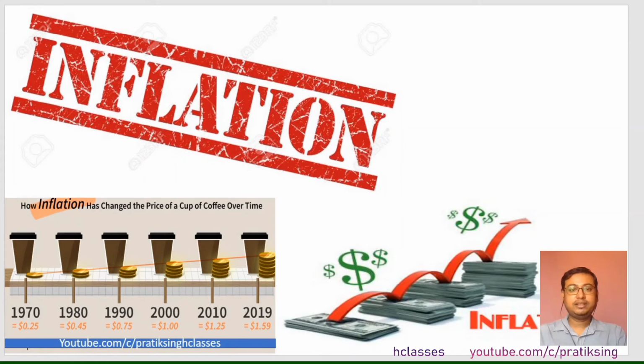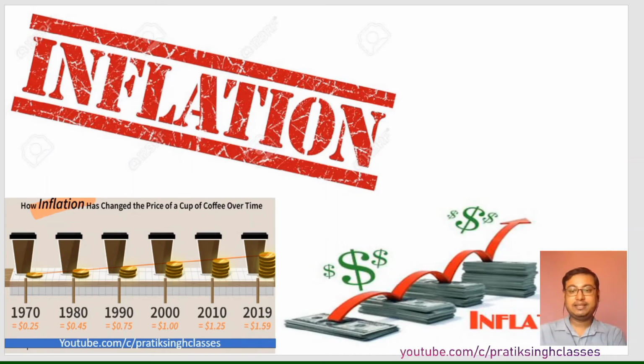A better way to understand here is this one. As you can see, the cost of coffee per cup is increasing year by year. The amount of the coffee is the same, but its cost is increasing. So this is called inflation.